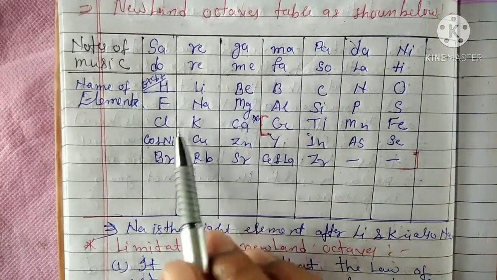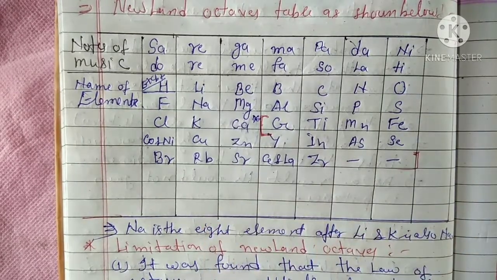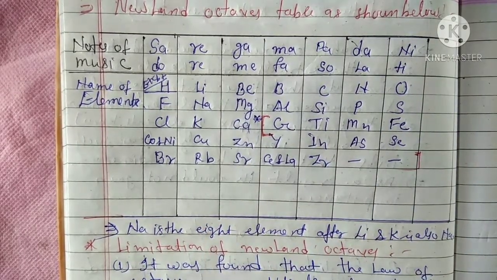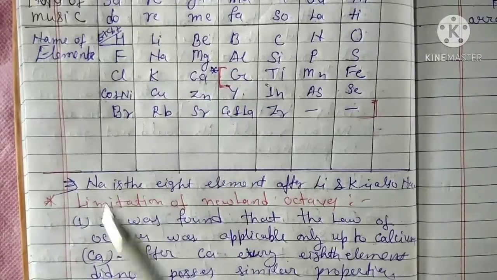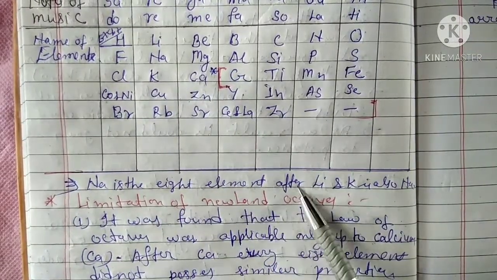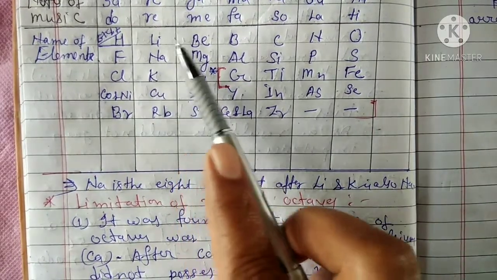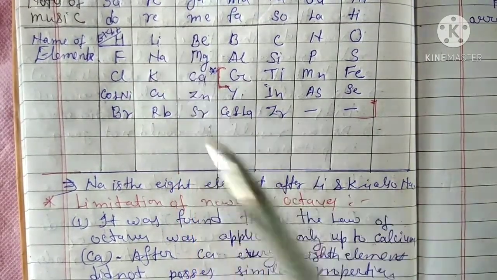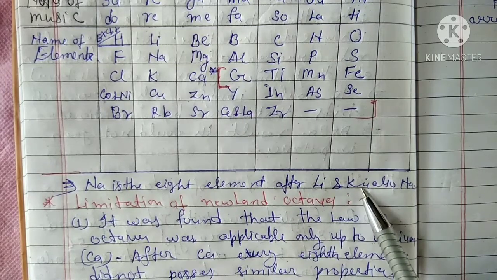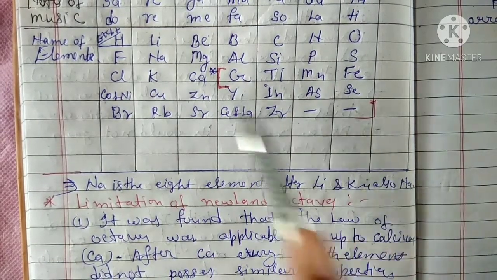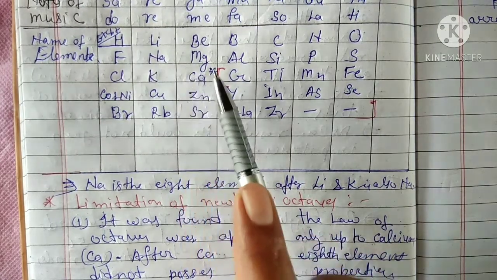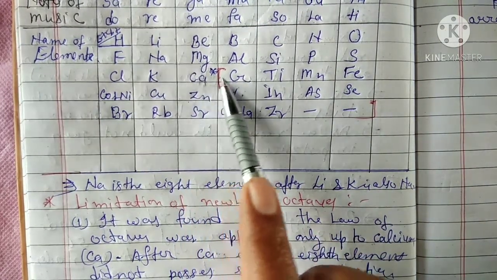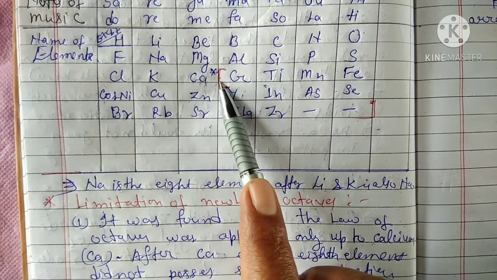Okay, students, so this is the Newlands' octaves table. You see here, sodium is the 8th element after lithium. Similarly, potassium is also the 8th element after sodium. He was successful only up to calcium, not more than 20 elements by atomic number.